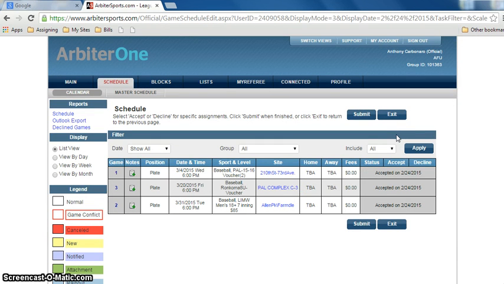Once you get the game, you have 24 hours to accept or decline the game, or the computer automatically unassigns you and you become unavailable for that day. There's no excuse not to be on top of it. You get alerts on your phone, and you can do it right on your phone. Some guys get into the habit of receiving the game. As soon as you guys get the email and look at the game, I get an alert. So I know as soon as you've looked at it.